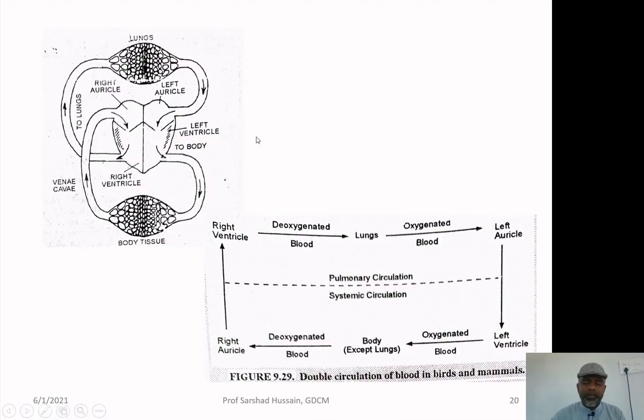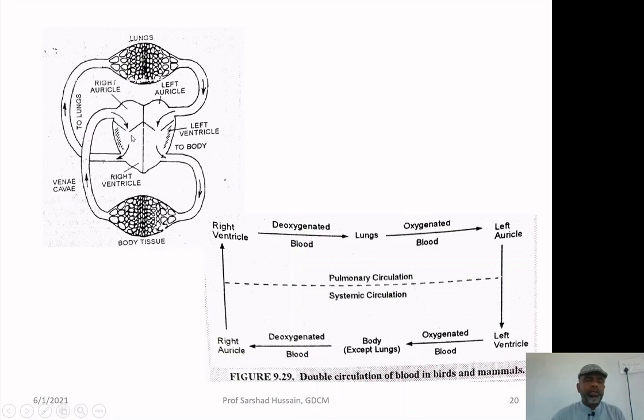Now, in them what will happen: there is a complete partition, so there is no mixing, it is a complete double circulation. From the body tissues, blood through the veins called the vena cava, having more carbon dioxide and less oxygen, is coming to the right auricle.